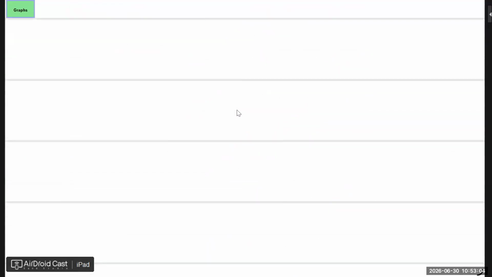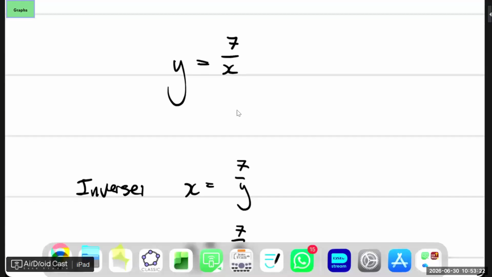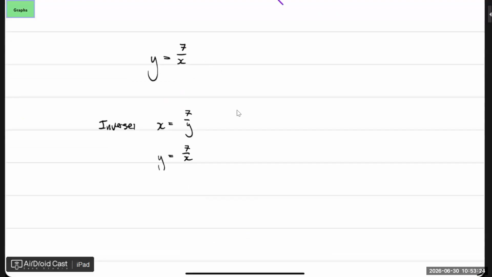Let's have a look at it. Let's just make it a simple one: y equals 7 over x. That's the original equation. How do I get the inverse? You swap them, and you make y the subject. Isn't it the same thing? You see, why is it the same thing?